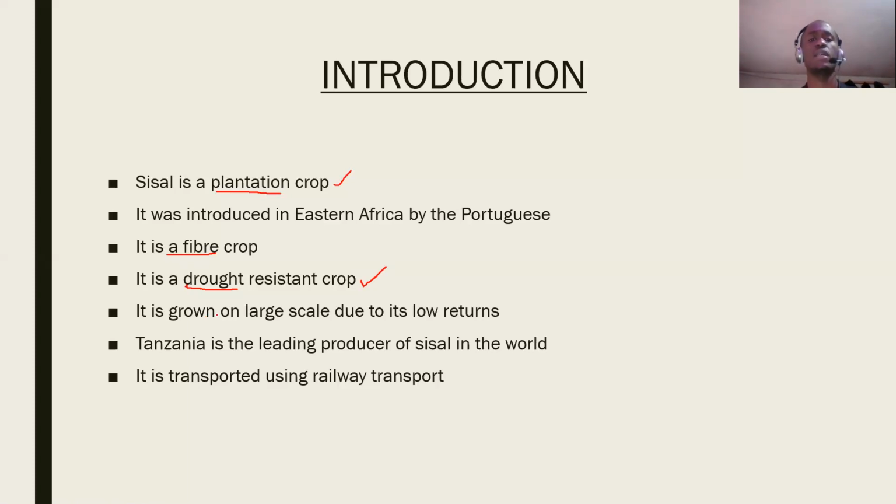Then it is grown on large scale due to its low returns. So it is a crop grown on large scale. Then Tanzania is the leading producer of sisal in the world, not just in Eastern Africa. Sisal is a very heavy crop, and bulk goods are mostly transported using railway transport on land. So it is a crop which is transported using railway transport.